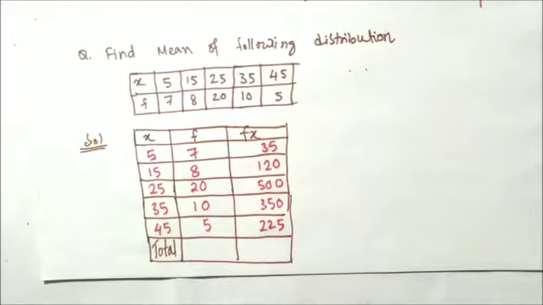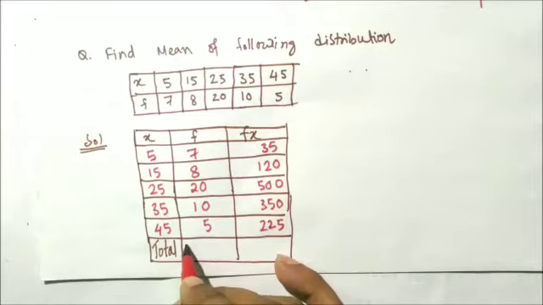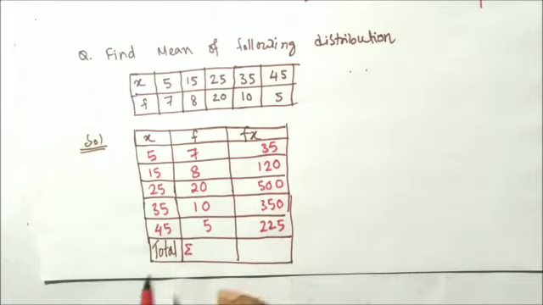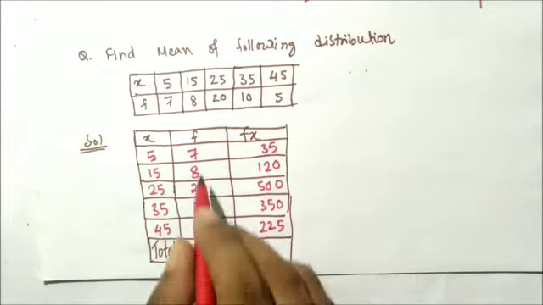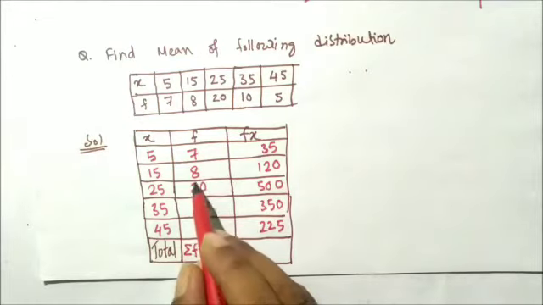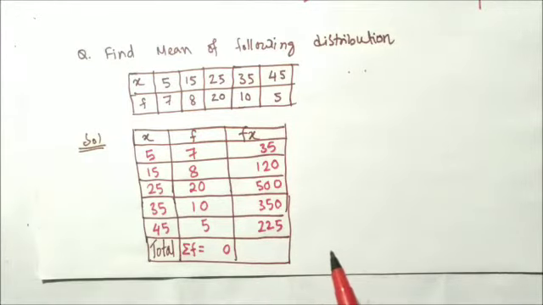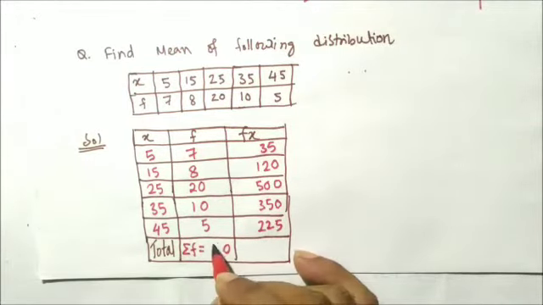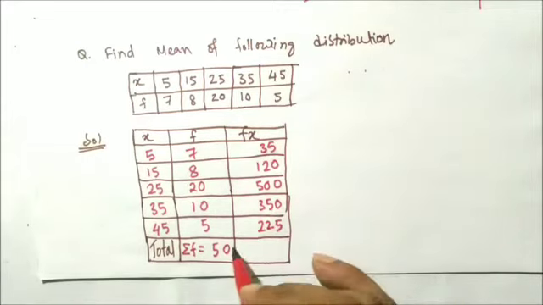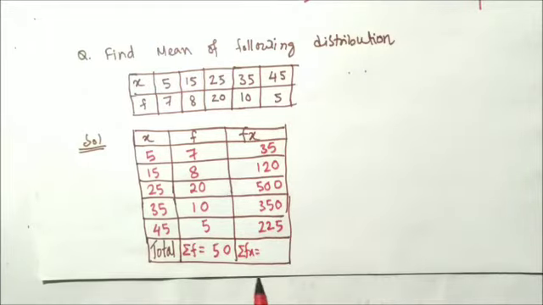Now for the total, we will use a symbol called summation. Summation of f means the sum of all the frequencies. If you add these, what do you get? 5 plus 8 is 13, 13 plus 7 is 20, 20 plus 10 is 30, 30 plus 20 is 50. Okay, so here what will come? Summation of fx. That means we will add up all the fx.